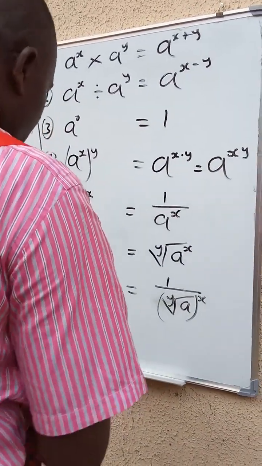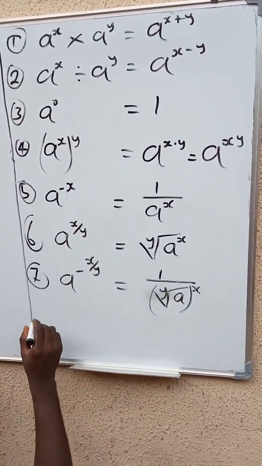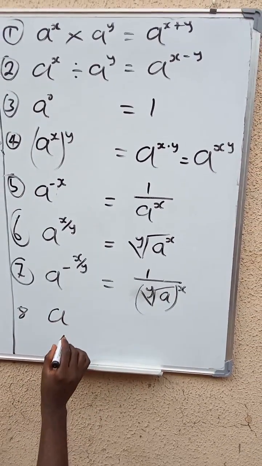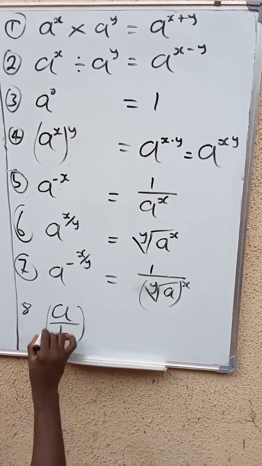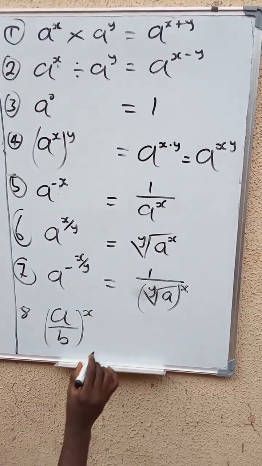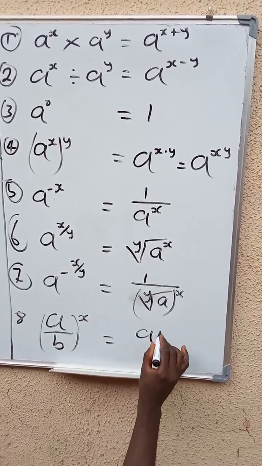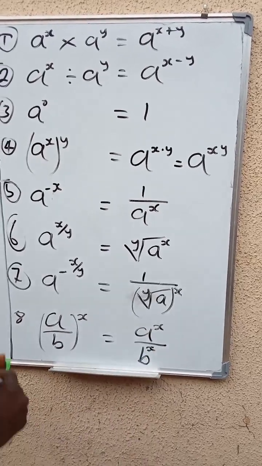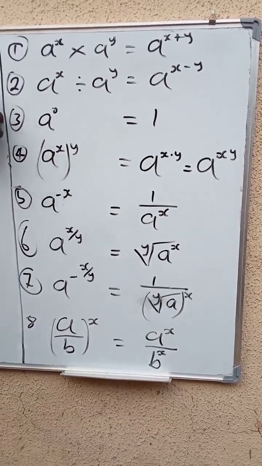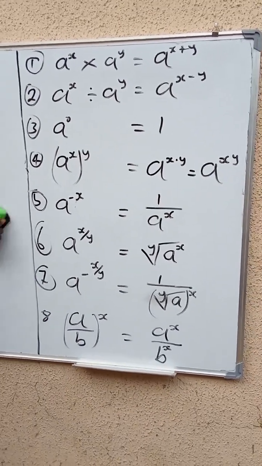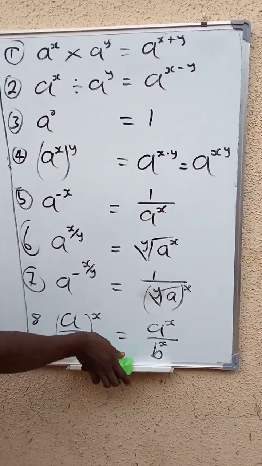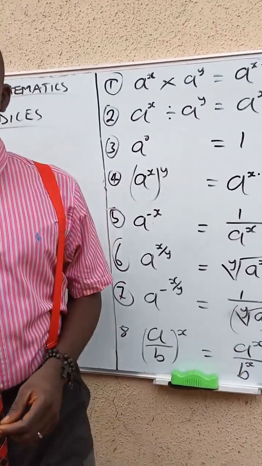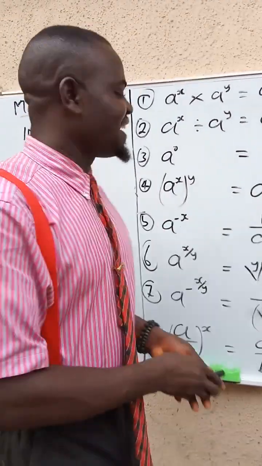Now we have another one. What if I have number 8? If I have a over b raised to power of x, this will give me a raised to power of x over b raised to power of x. You understand? Now there's still another form. I thought that it doesn't have a particular way to write, but these are the laws. You may not see this in the textbooks or other areas, but try to grab it here.